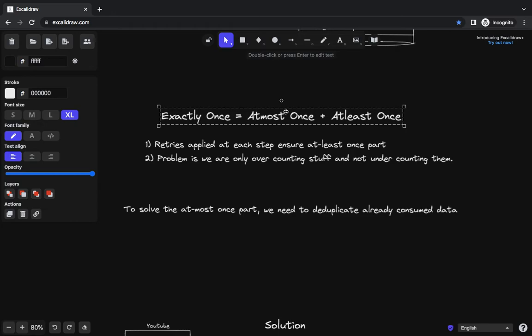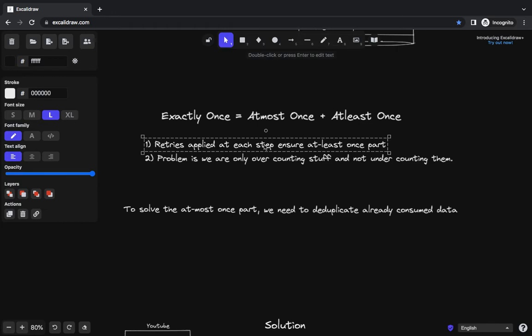If we somehow apply this sandwich approach to our system design, then we can make sure that something is happening exactly once. The retries that we were applying at stage 1 and stage 2 in the previous approach were making sure that the messages are consumed at least once, right?